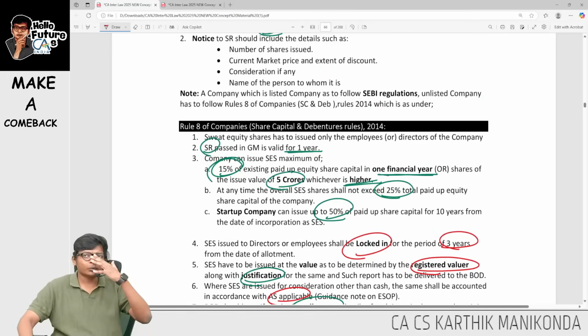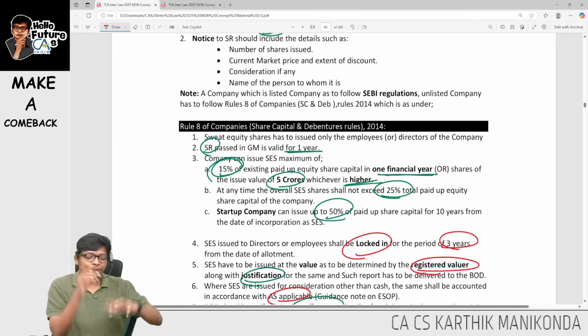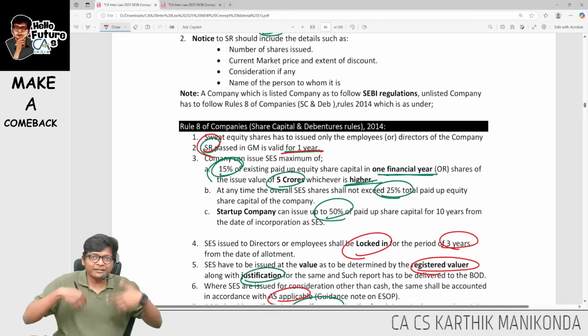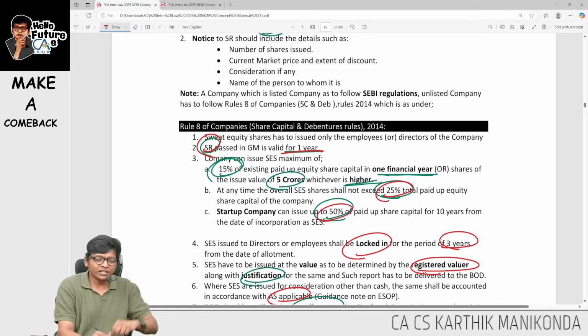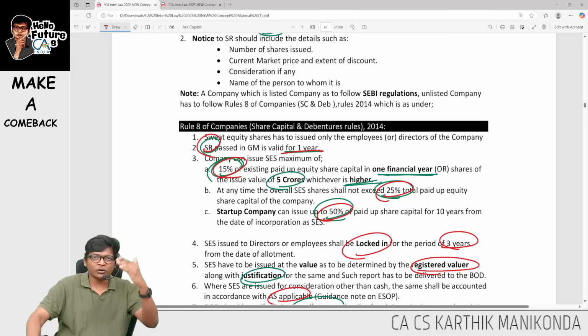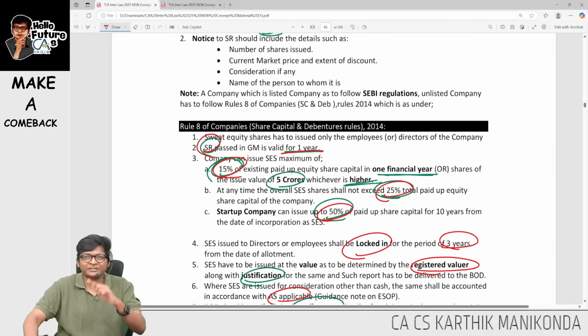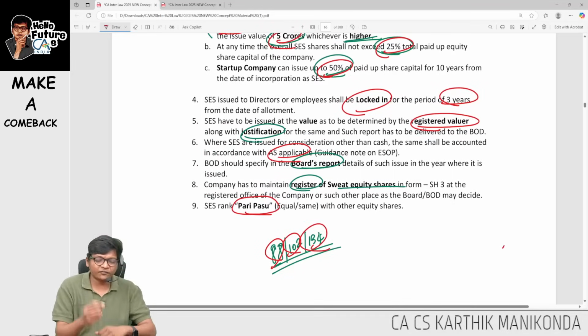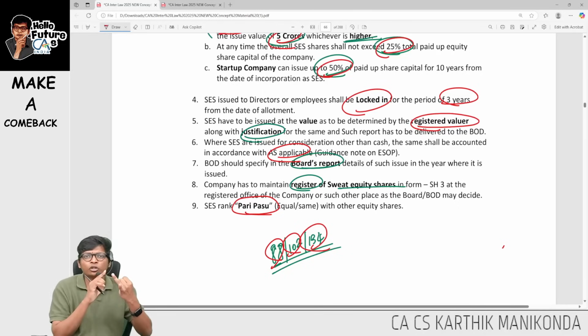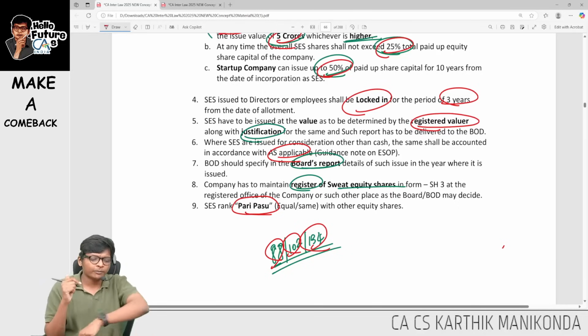So again, sweat equity I am classifying into 3. What is the approval? Special resolution. Repeat with me, guys. Valid for 1 year. Percentage 25, 50 and 15%. 25 overall, 50 overall for startup, 15% in 1 year or 5 crores, whichever is higher. Next 3 points: 88, 102, 134. What is 88? Register of members. 102 explanatory statement. 134 is board's report.